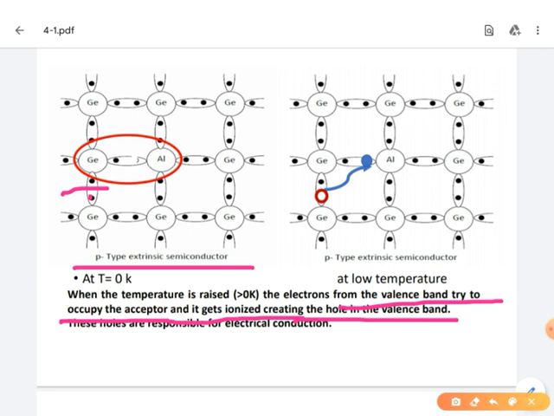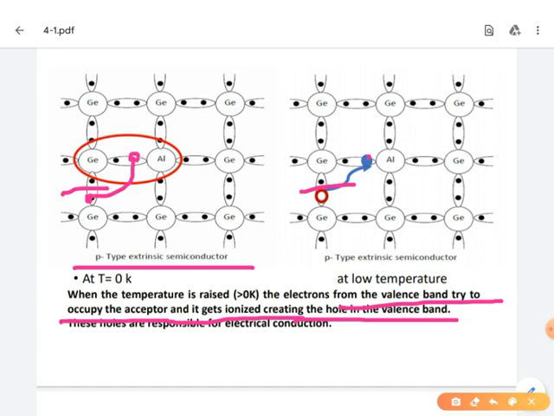After breaking the covalent bonding, a hole is created here, but this electron will occupy the acceptor. That means it fulfills the formation of the fourth covalent bonding. That is clearly shown in this figure. By breaking the covalent bonding, this electron will be excited and participate in the fourth covalent bonding of the aluminum atom.